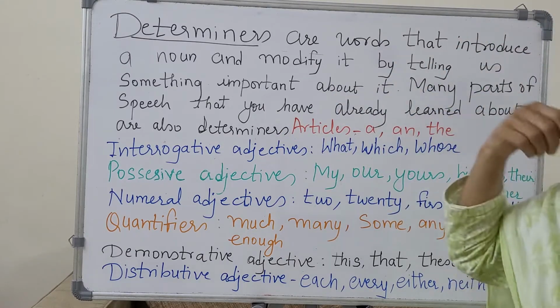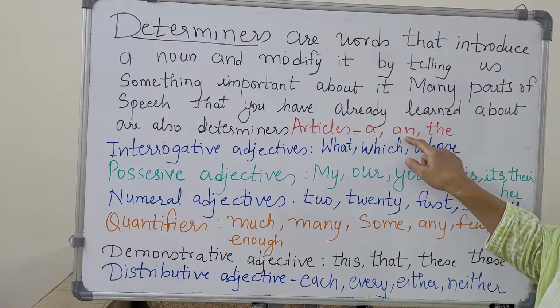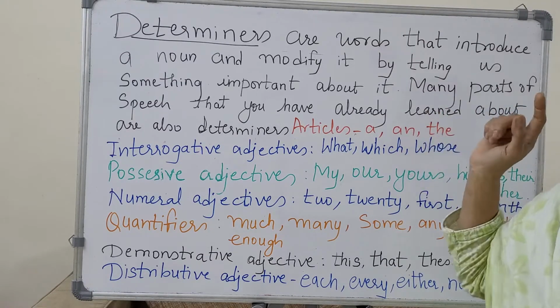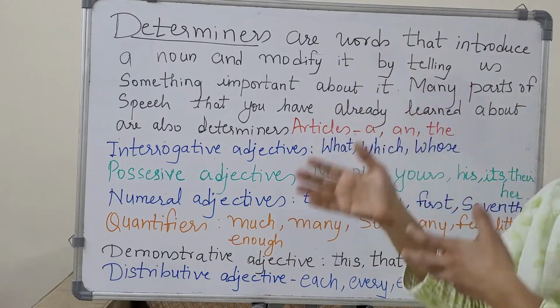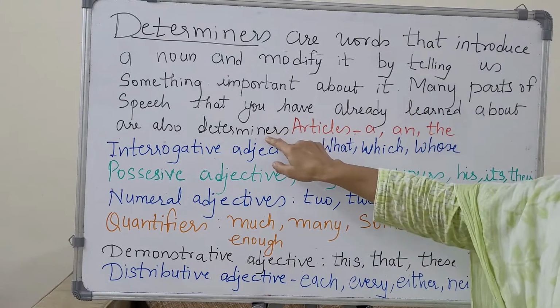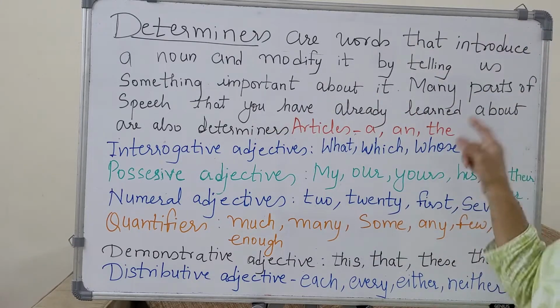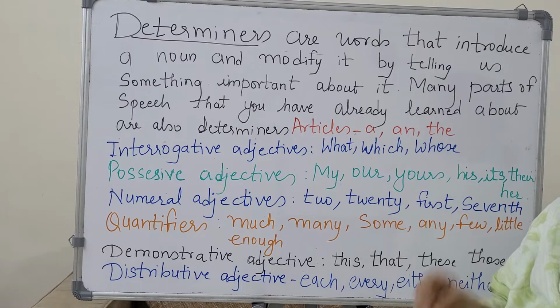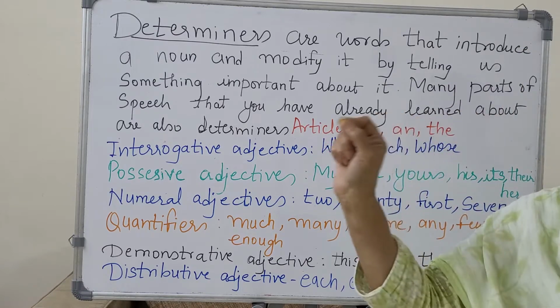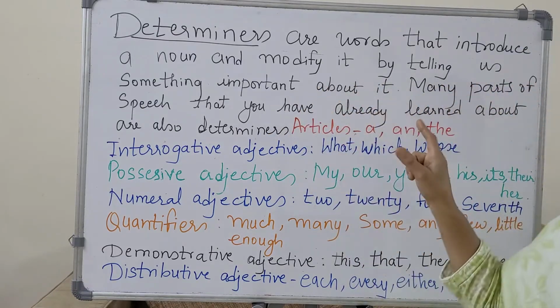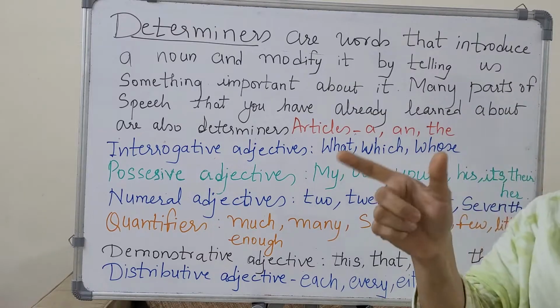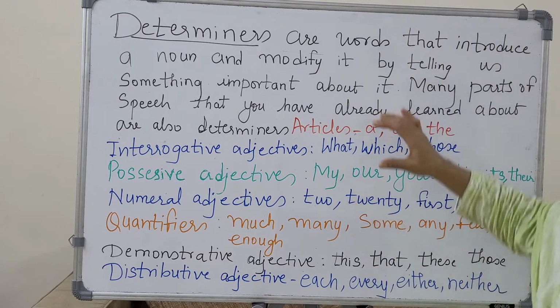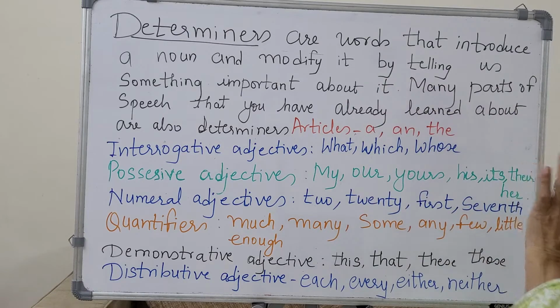My sister is an engineer. An engineer, it tells about the engineer. Sister is an engineer. So it's a determiner. The music was soft. It tells about the music. The music, so music is a noun. The tells about the noun. So it is a determiner. So this is how articles can be used as determiners.